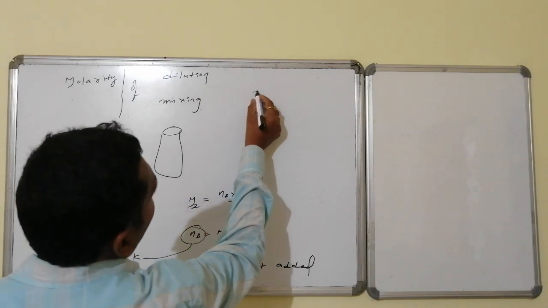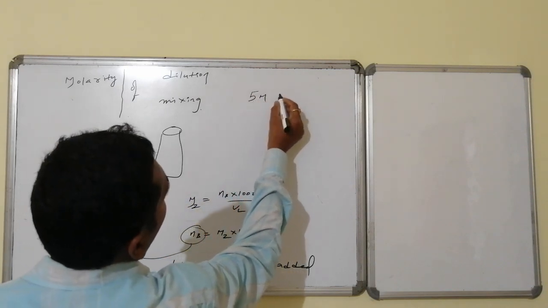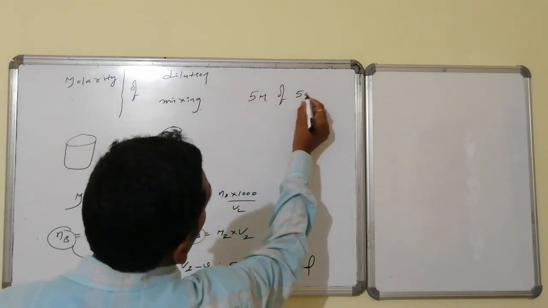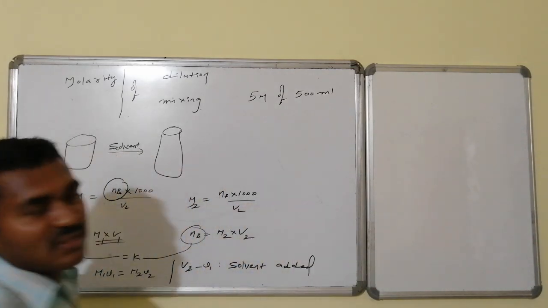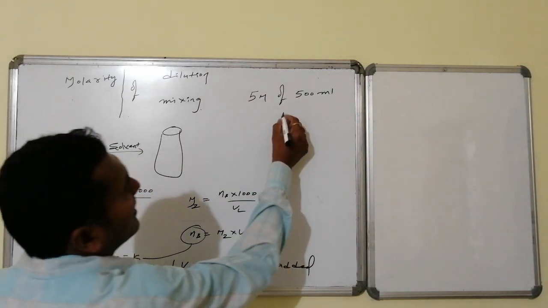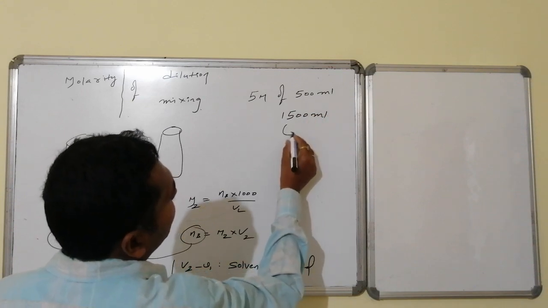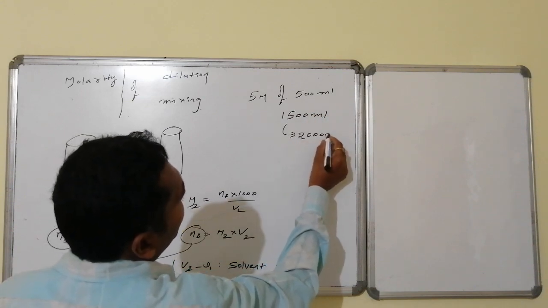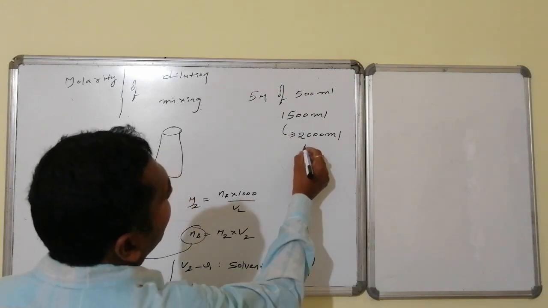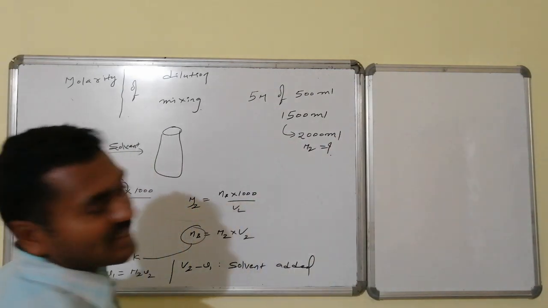A 5 molar solution of 500 ml is there. Whereas to this 500 ml, 1500 ml of extra solvent is added, as a result the solution is converted to a 2000 ml solution. Then calculate the final molarity. Final molarity is how much?